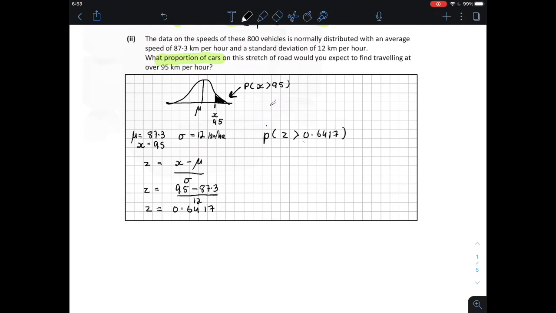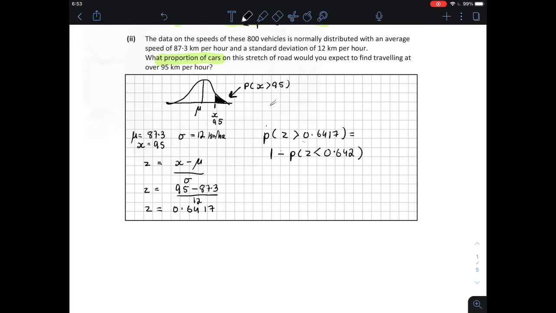The problem is that in our log tables, the z-scores only tell us the area that falls below a certain z value. So the probability that z is greater than 0.6417 is the same as 1 minus the probability that z is less than 0.6417, rounding to 0.642.